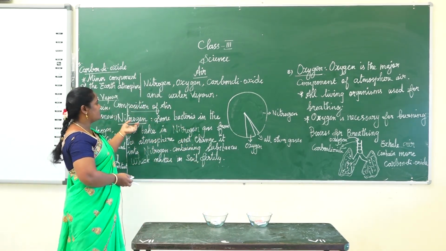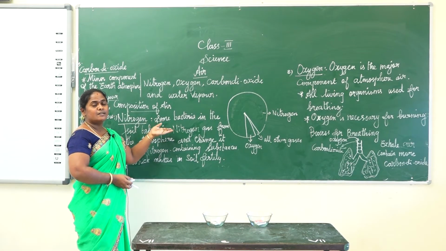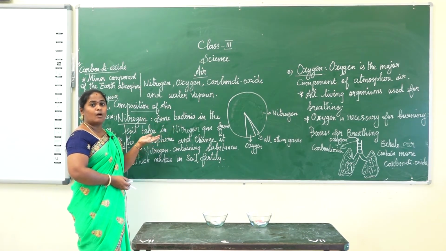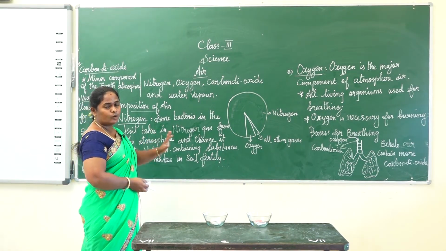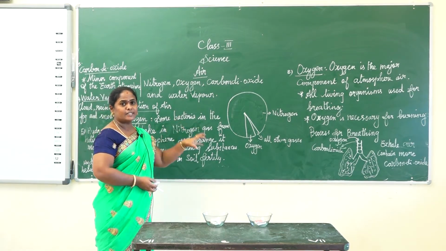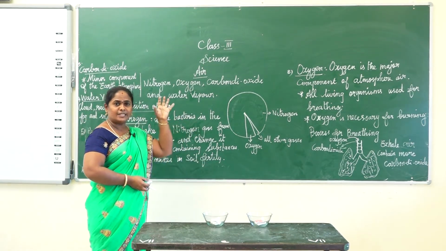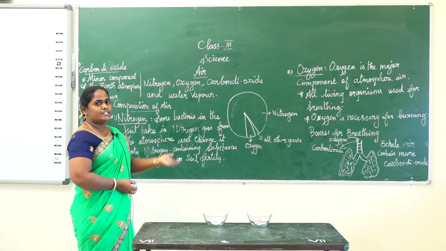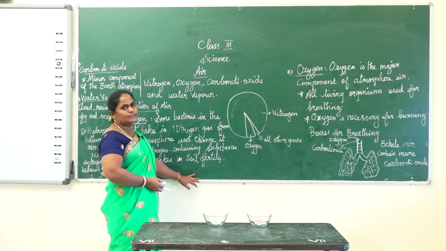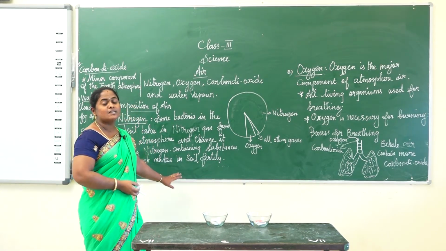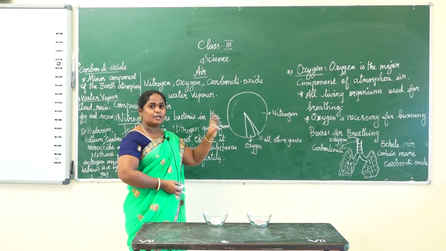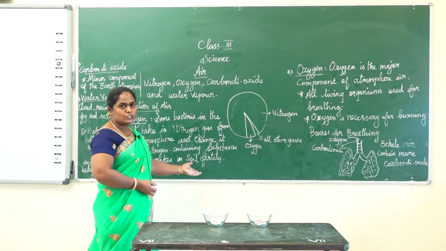And then the first one is nitrogen. Nitrogen is the abundant gas, but it cannot be directly used by plants and other living organisms. So some bacteria in the soil take in nitrogen gas from the atmosphere and change it into nitrogen containing substances which make the soil fertile. These nitrogen containing substances are used by plants.